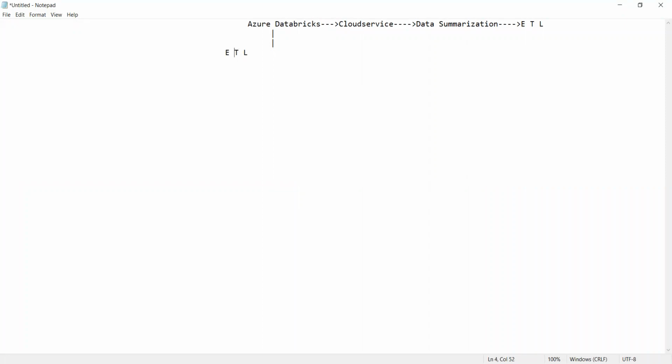So now see, I'm writing it: extraction. Then we have transformation. And then we have the loading.